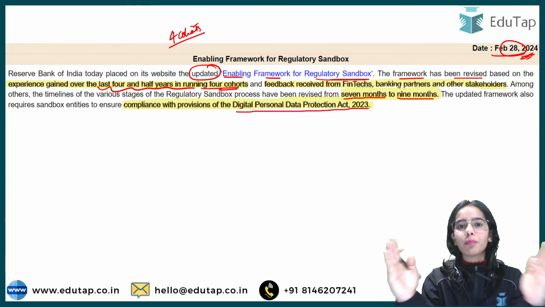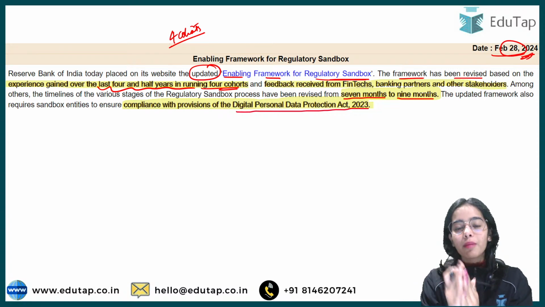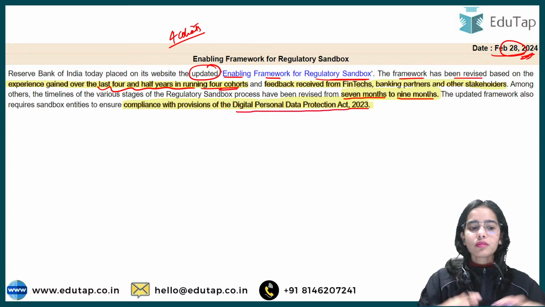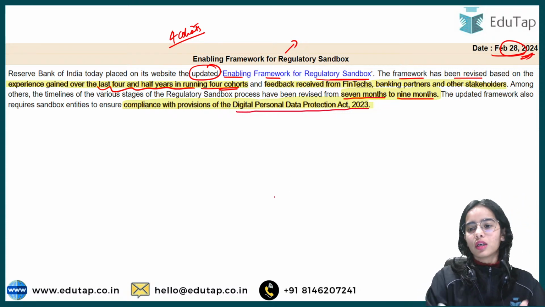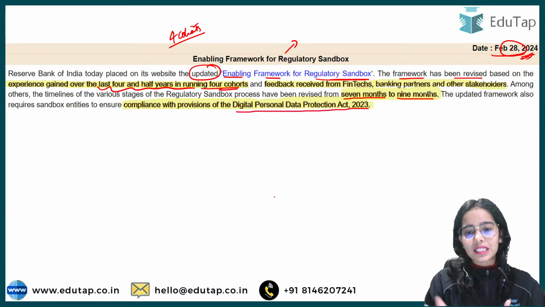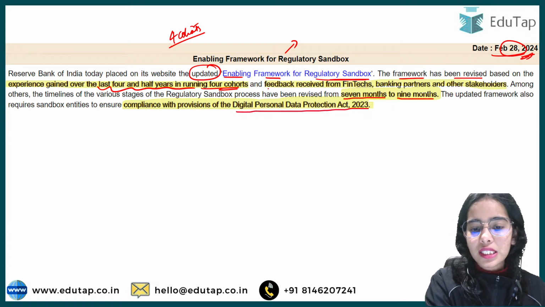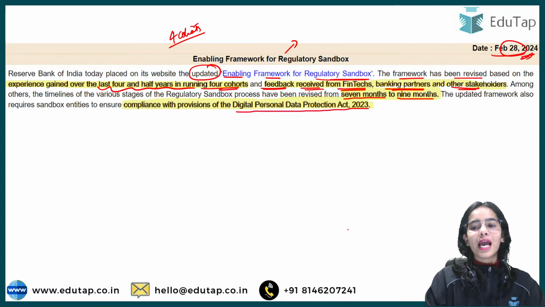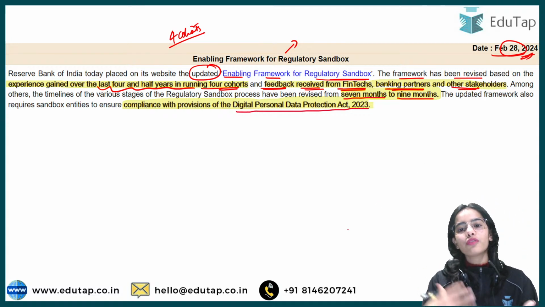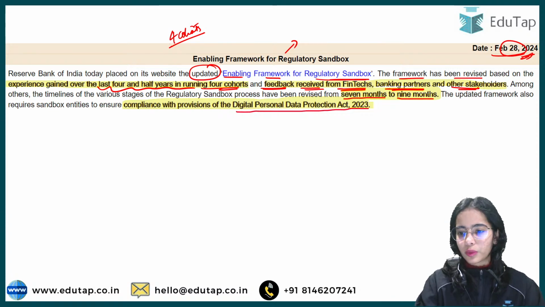So the 4 complete cohorts have been run by the Reserve Bank of India, and after gaining experience in the regulatory sandbox, the RBI thought of revising it. The RBI has also got feedback from the fintechs, from the banking partners, and from other stakeholders, and on that basis the RBI has thought of improving the framework for the regulatory sandbox.